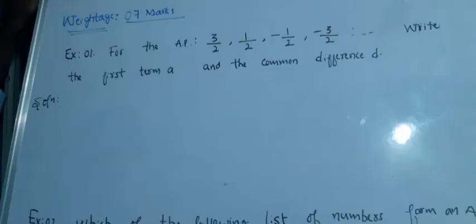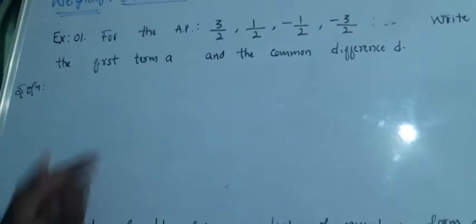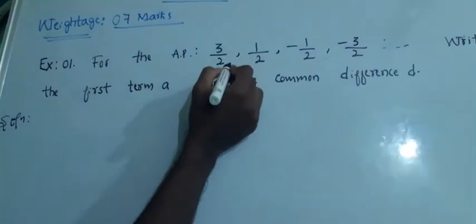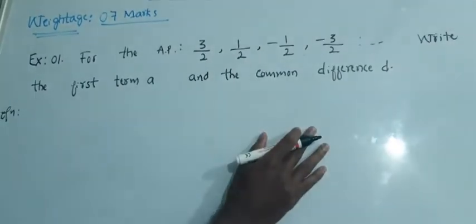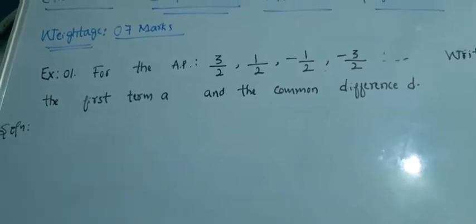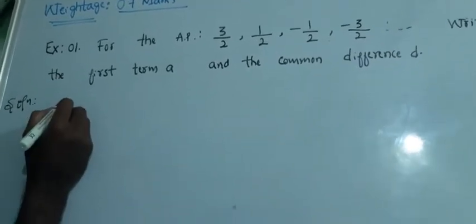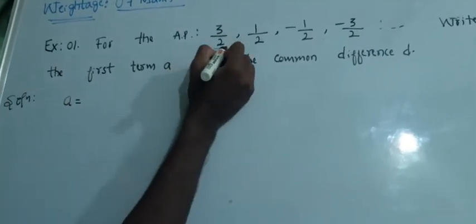This is a finite series. I have taken example 1 based on the previous explanation. For the AP 3 by 2, 1 by 2, minus 1 by 2, minus 3 by 2, write the first term A and the common difference D. We know that the first term is denoted by A. What is the first term here? 3 by 2.